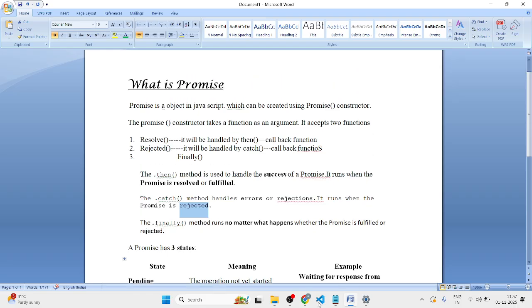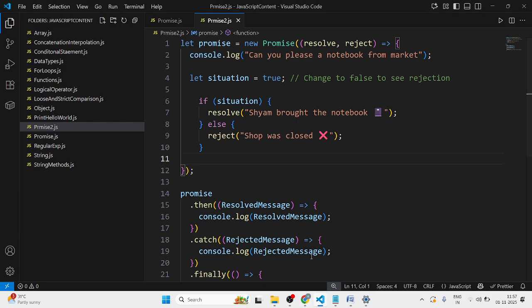Okay, we'll go to VS Code. See, as I've already told you, a promise can be created using the promise constructor, which takes two arguments, resolve and reject. After that, we will create a promise. Can you please bring a notebook for me?